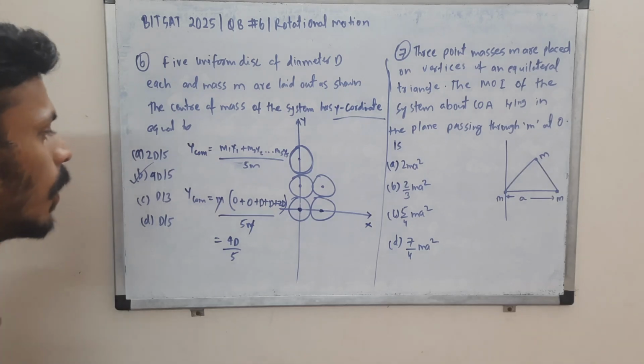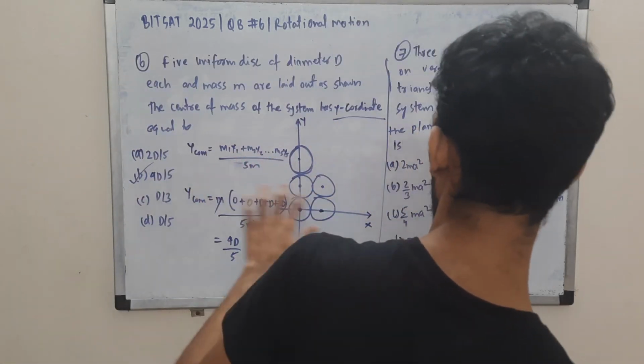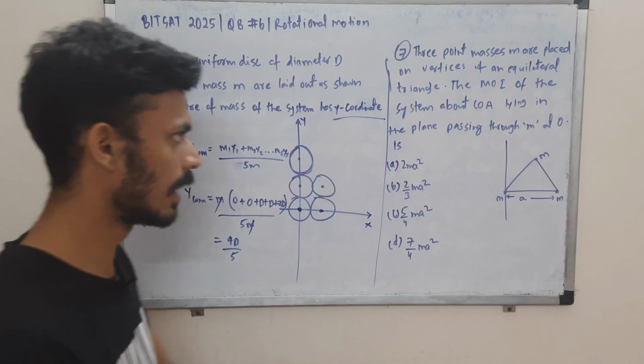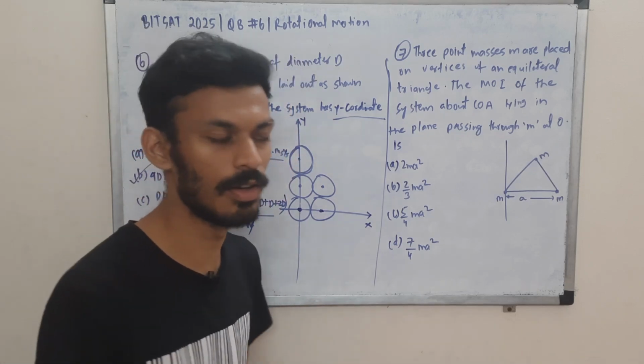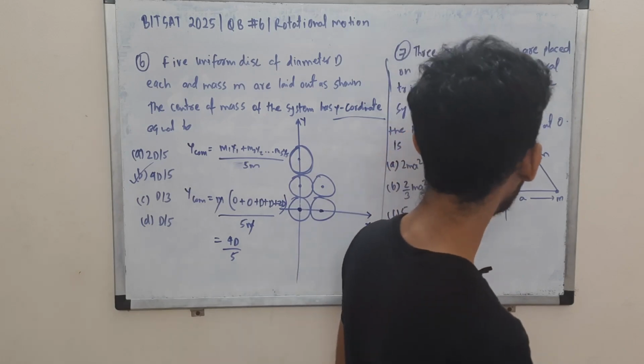That is correct. Okay, you just have to consider the y coordinate, use this formula, and cleverly see at what position the center of mass of each disk is located. Okay, so that gives you your answer. Let's come to this one.